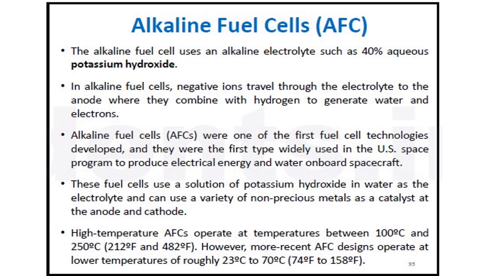So what is the use of the catalyst? The catalyst helps to prevent the mixing of protons and electrons. So we are using non-precious metals as a catalyst here. High temperature AFCs operate at temperatures between 100 degrees Celsius and 250 degrees Celsius. However, more recent AFC designs operate at lower temperatures of roughly 23 degrees Celsius to 70 degrees Celsius. So previously they were using temperatures of 100 or 250 degrees, and now they are working on designs in the range of 23 to 70 degrees Celsius.